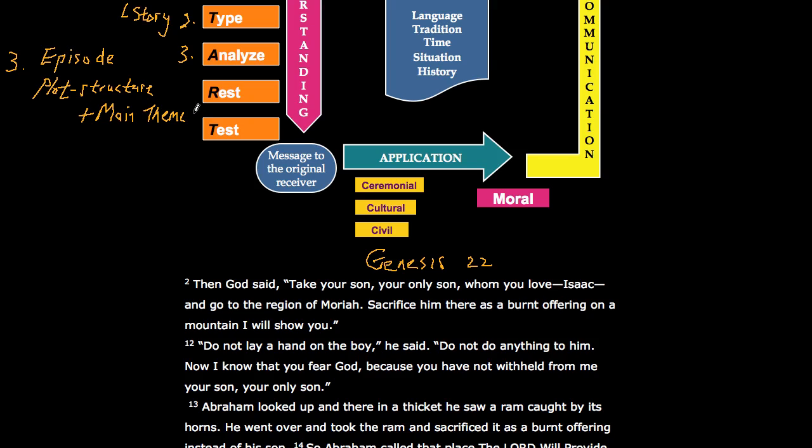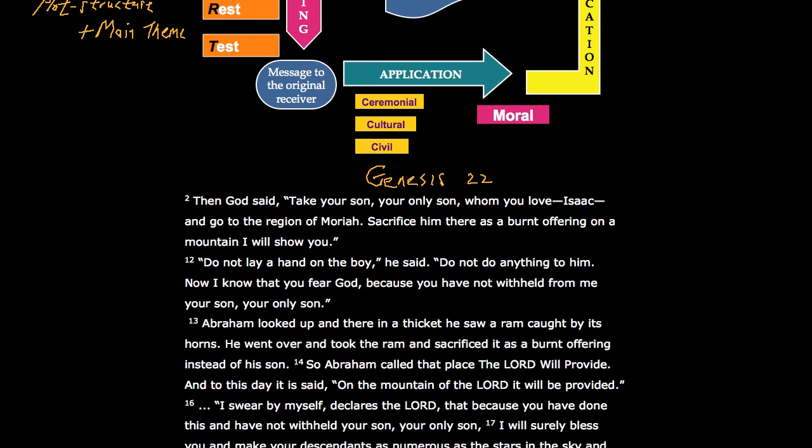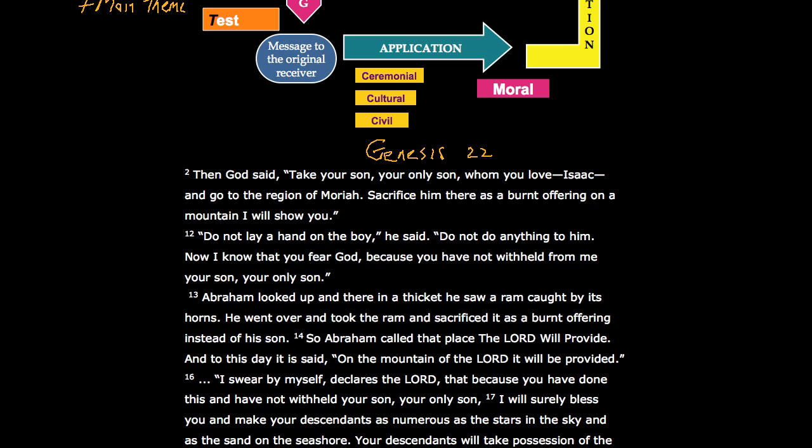Now the plot structure is actually the way the story develops, and that is to keep the interest of the reader. And the plot structure is actually below the surface of the passage. There is a tension, and then there's relief of tension, and many times there is a result, an outcome of an episode or a story.